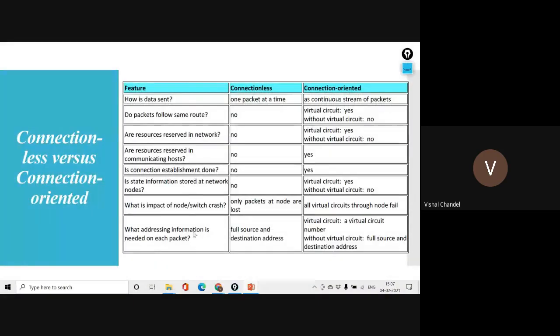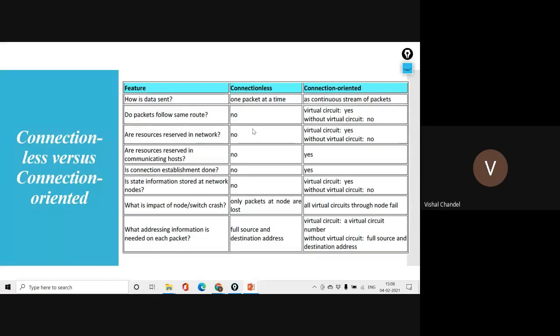What addressing information is needed for each packet? The full source and destination address is required in connectionless. The sender will know the destination. And in the virtual circuit, we have to start with the virtual circuit, and the sender and the receiver will be identified in the network. So connectionless and connection oriented will be clear in your mind, and it will be clearer when I explain TCP/IP and both protocols, TCP and UDP.